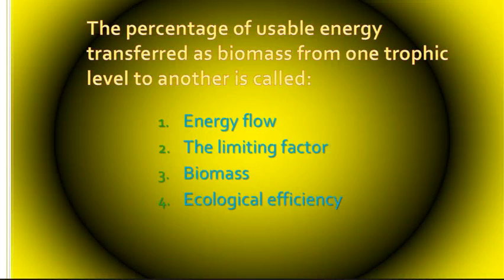Okay, so the percentage of usable energy transferred as biomass from one trophic level to another is called energy flow, the limiting factor, biomass, or ecological efficiency. Well, the usable anything is going to be efficiency, how well you can use it. So let's talk a little bit about efficiency as we're going through these ecosystems.